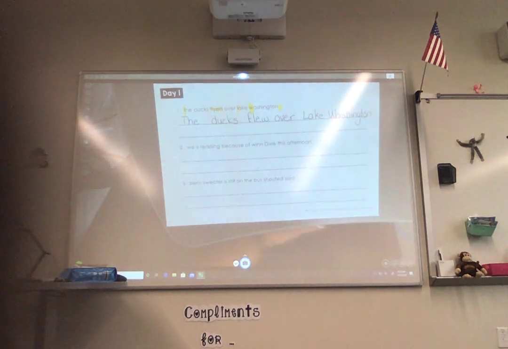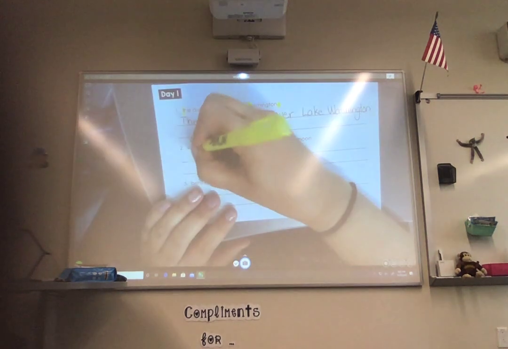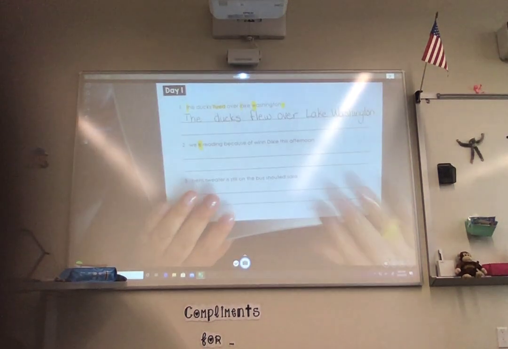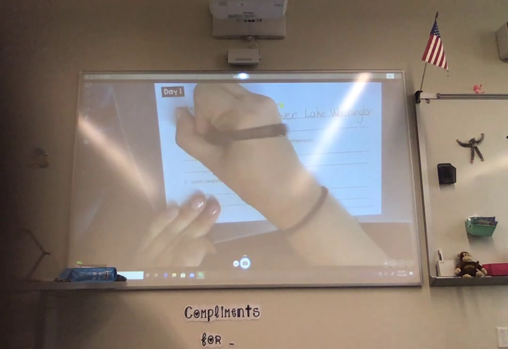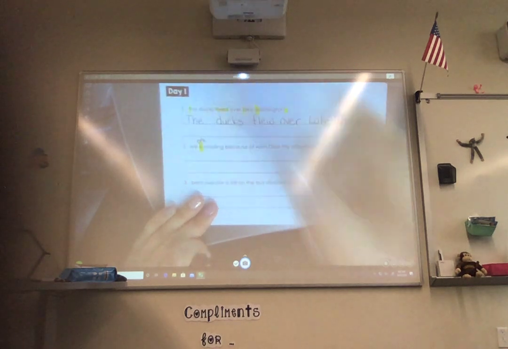Let's look at the second sentence. We is reading because of Winn-Dixie this afternoon. Huh. We is reading because of Winn-Dixie this afternoon. What is a change that you know is incorrect, Gabe? We are. So I know that is is incorrect, so I'm going to highlight it to let me know that I need to make that. And actually, maybe so I can help remember it, I'm going to write R above it.